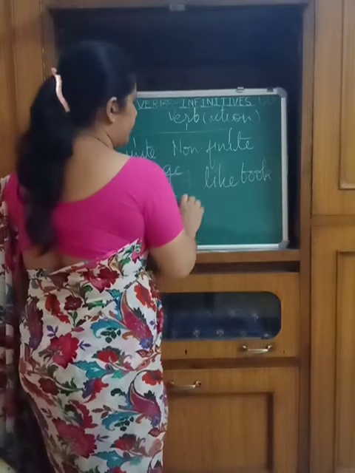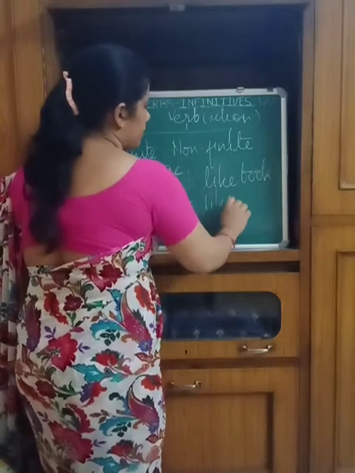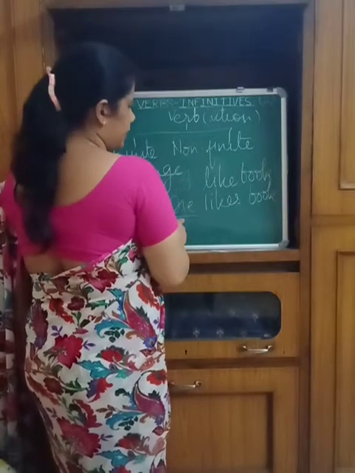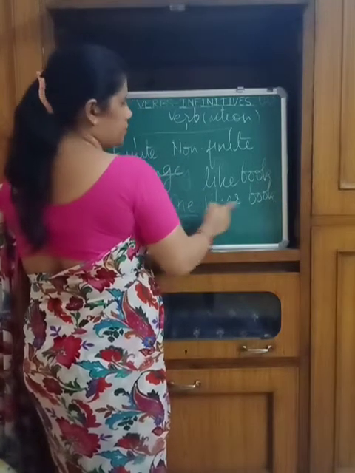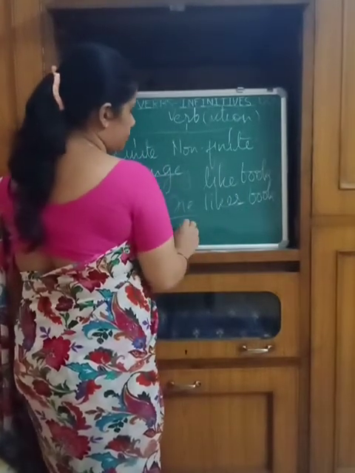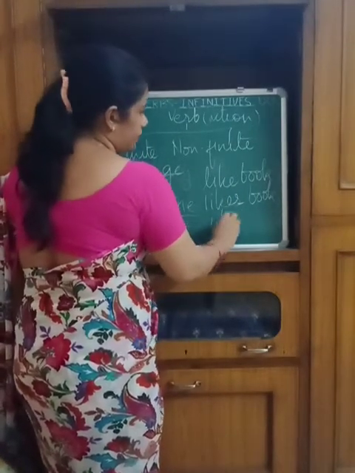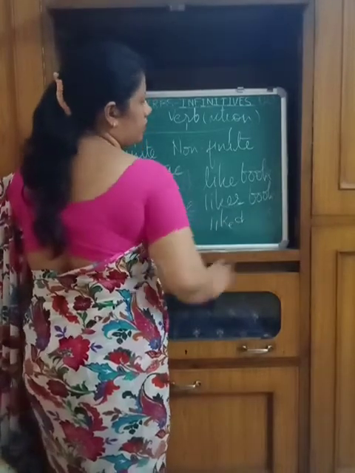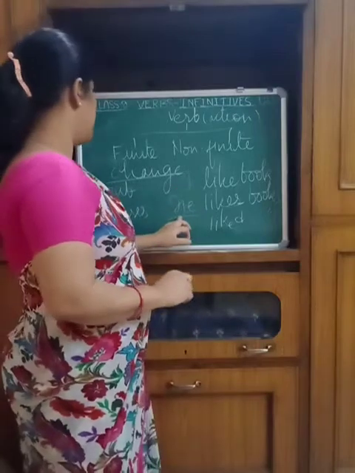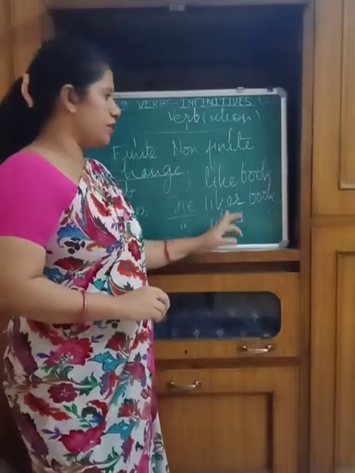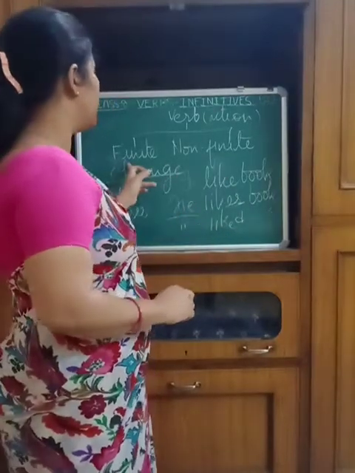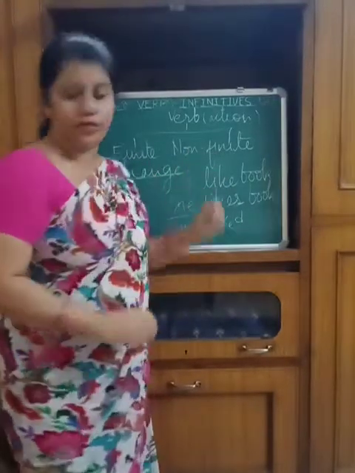Now, if I write here, he likes book. Here the subject has changed, so the word likes is also changed. If I am writing it in the past tense, I can write here, he liked the book. So we can see that as the subject and the tenses are changing, the finite verb also changes accordingly. So this is the finite verb, which is changing.